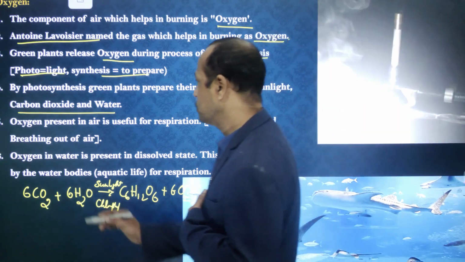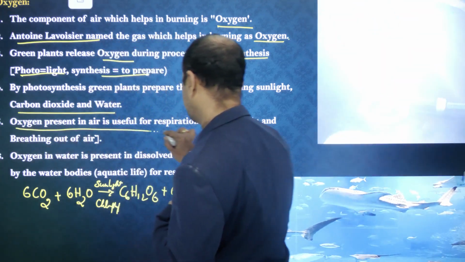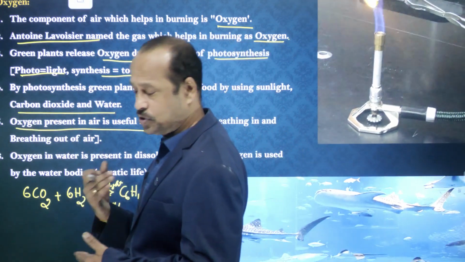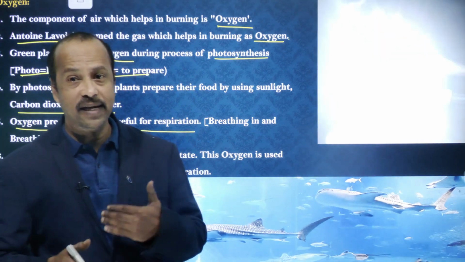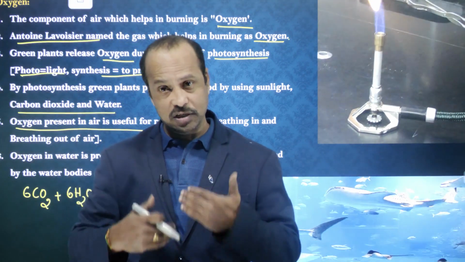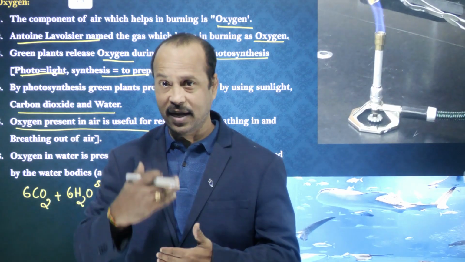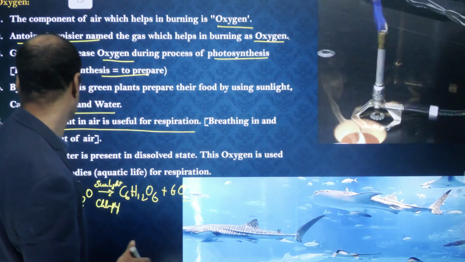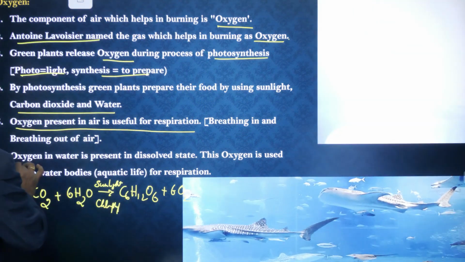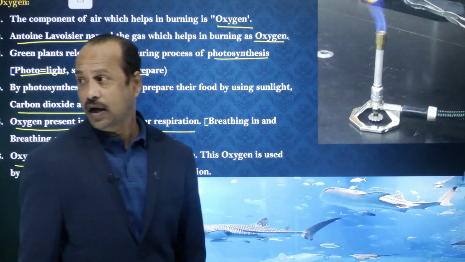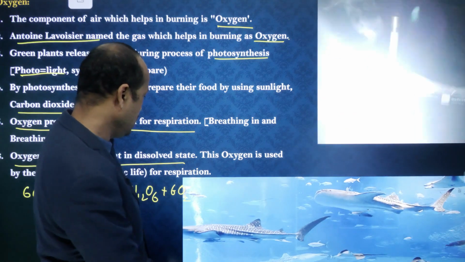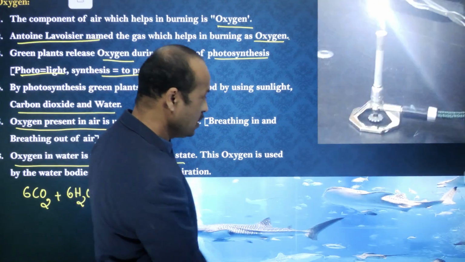And where is the oxygen useful? Oxygen is present in air, and it's useful for us in respiration. Respiration is taking in the air. We take in oxygen and release carbon dioxide gas, right? Oxygen present in dissolved state in water is used by aquatic animals. You can see here some aquatic animals like fishes.